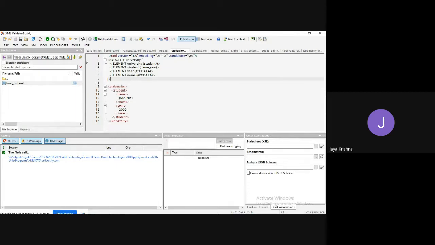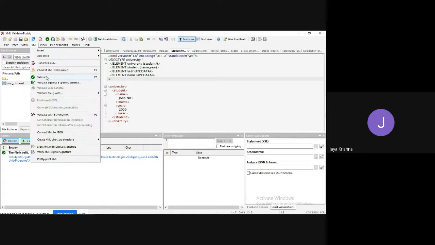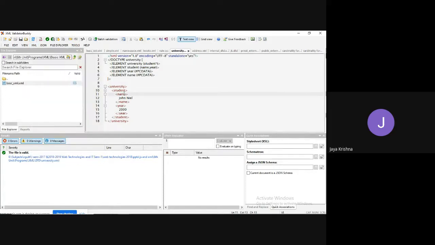I didn't go to XML and click on validate. I didn't make it validate, but I was thoroughly checking for where the error is. That is the reason we were not able to identify it. But once I closed the class and tried to go for XML and click on validate, obviously it is saying that this is a valid file. So I made that mistake. I didn't check it for the XML file. That is the reason the error continued.